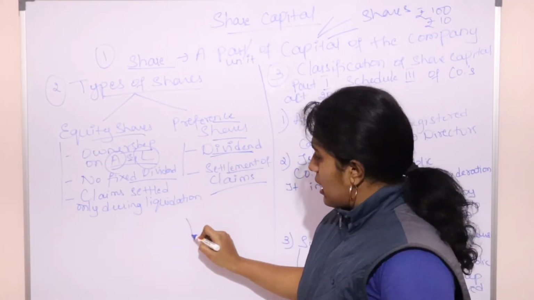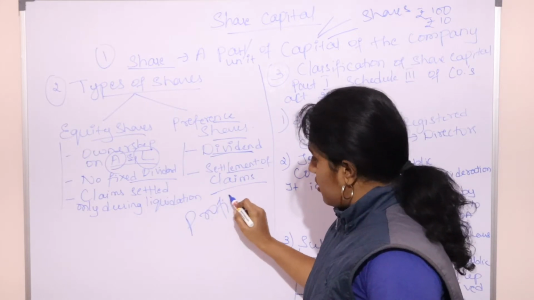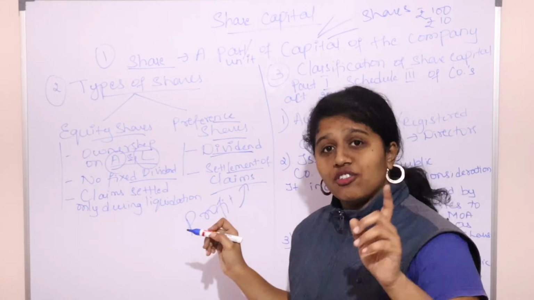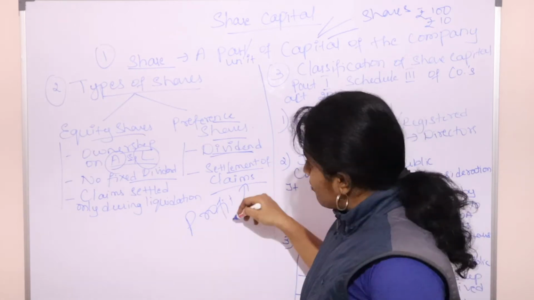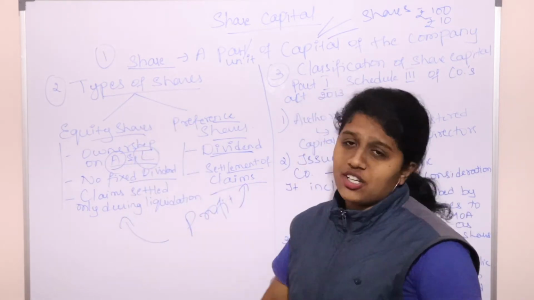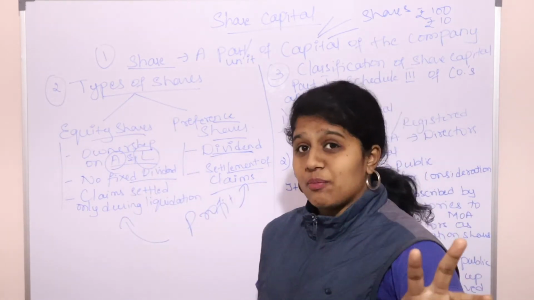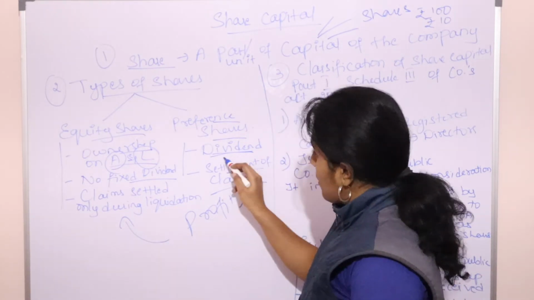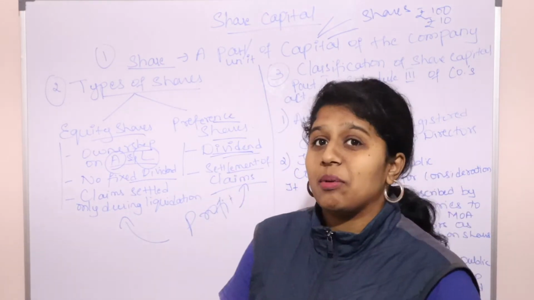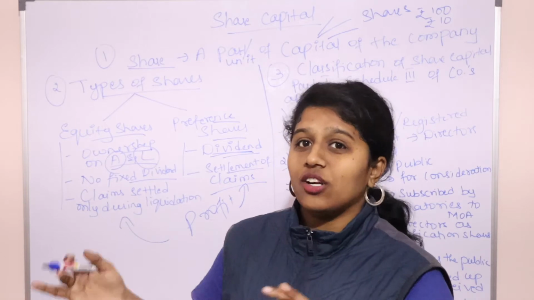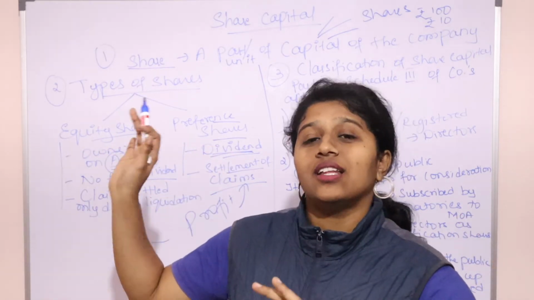Now, whenever there are profits in the business, the dividend will first be paid to you if you are a preference shareholder. Then if anything is left over, it will be paid to the equity shareholders. In case of higher profits also, first it will be paid to you, but only the fixed rate. But for equity shareholders, whatever higher profits there are, they will enjoy.